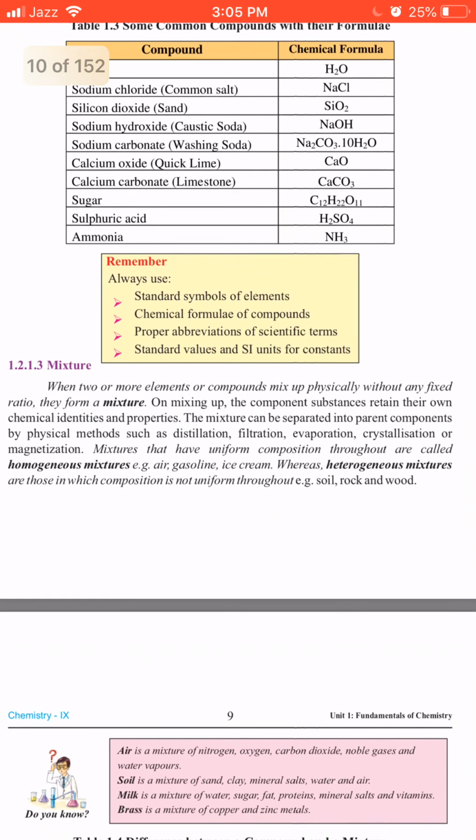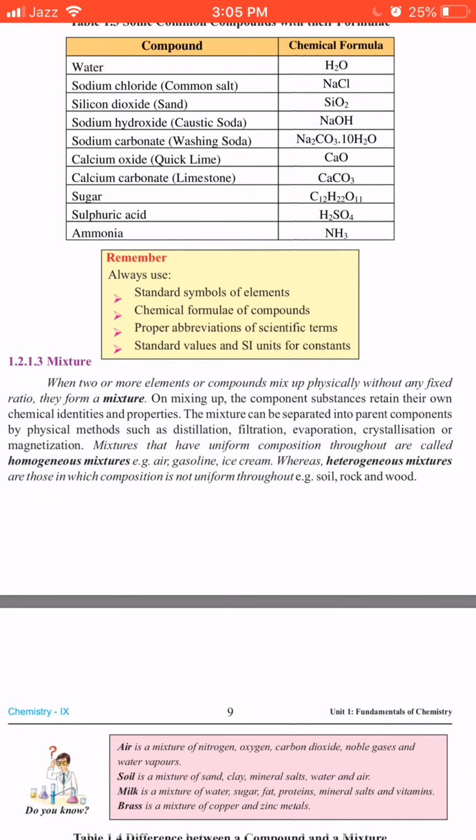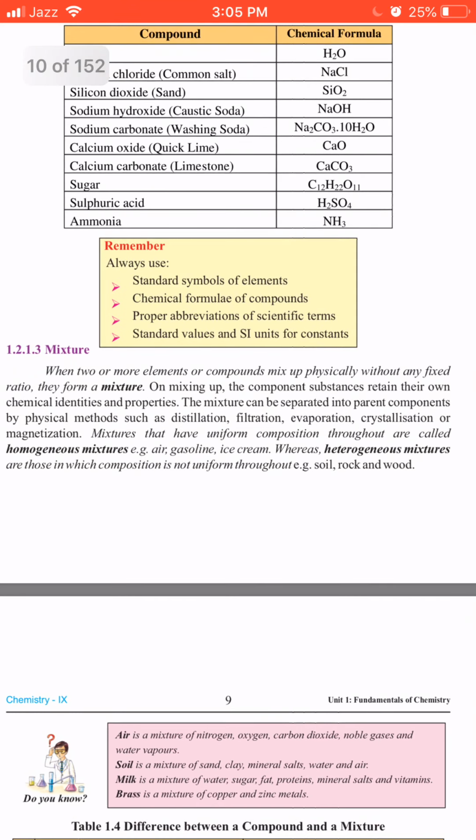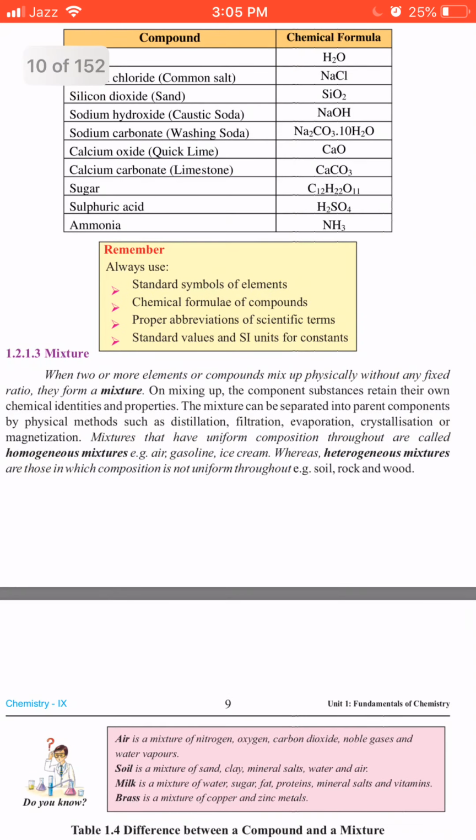mixture. Well, on mixing up, the component substances retain their own chemical identities and properties. It means that the parts of the mixture retain their individuality, they retain their properties in the mixture. So the mixture can be separated into parent components by physical methods such as distillation, filtration, evaporation, crystallization, and magnetization. So these are the methods by which we can separate the components of a mixture.